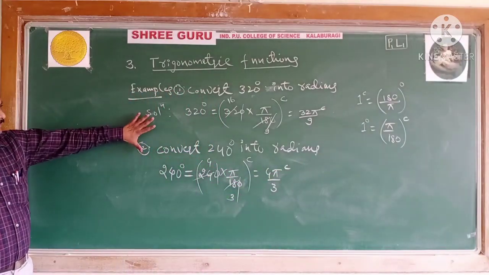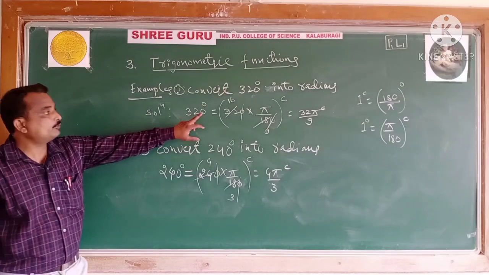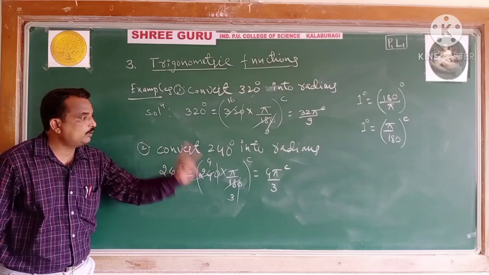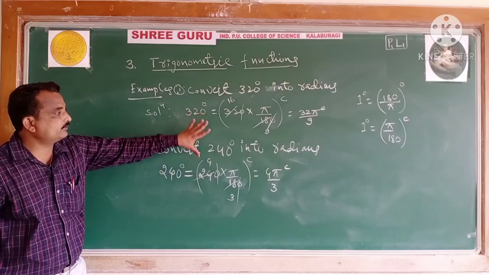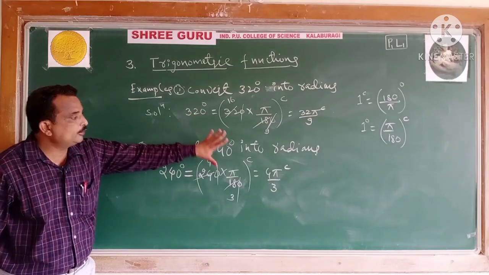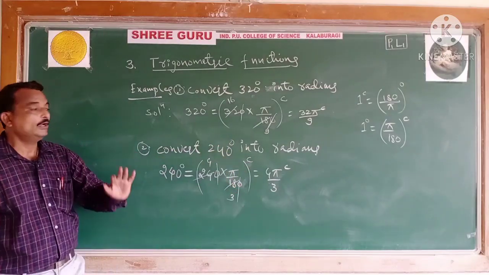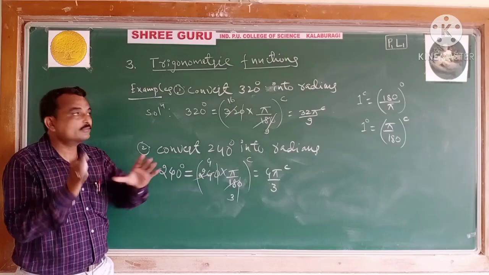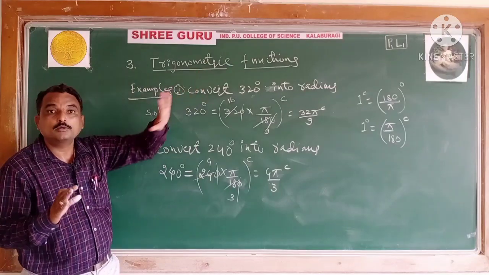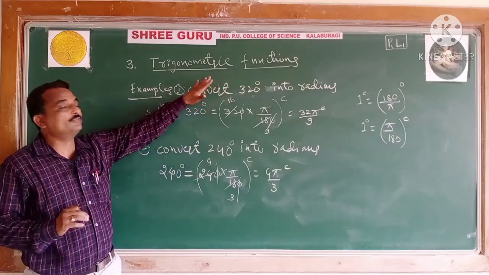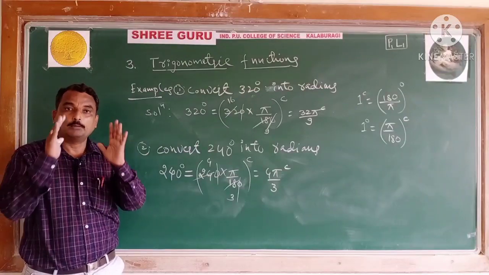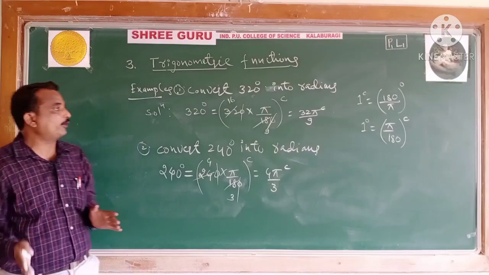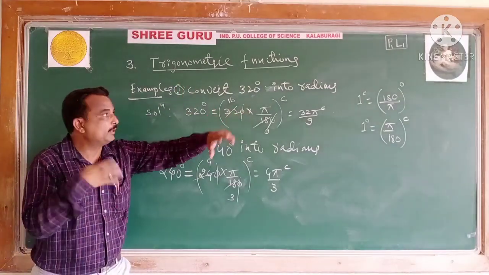Very simple examples. And remember, students, for the point of examination, 1 mark comes from this conversion of degree to radian and radian to degree. I will discuss the marks and the total weightage of this trigonometry chapter: the number of 1 mark questions, 2 mark questions, and 5 mark questions. In the next class, I will briefly discuss it.